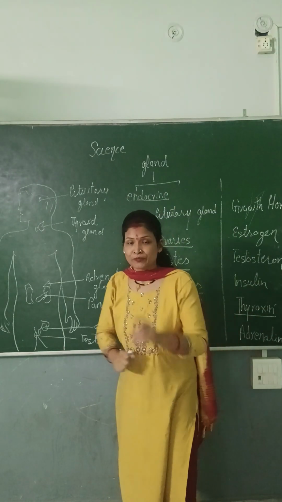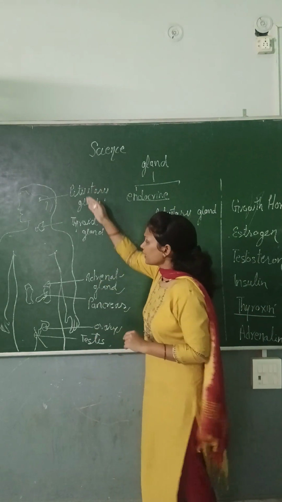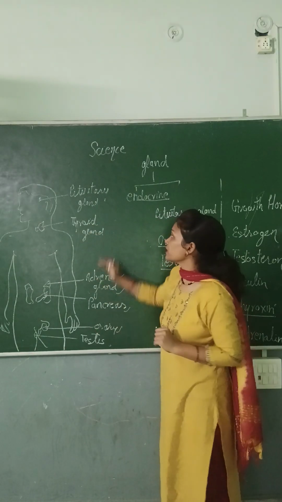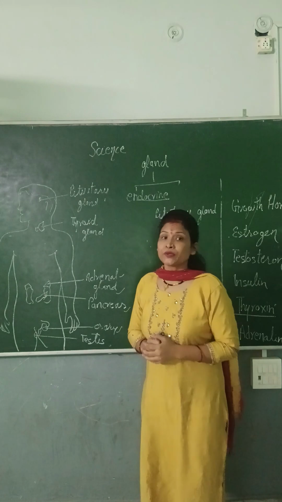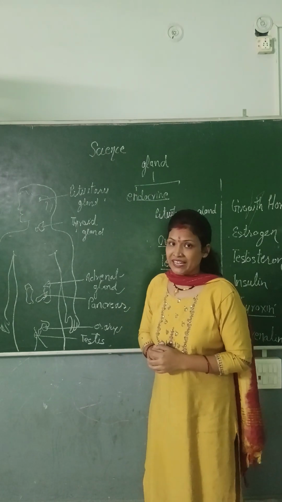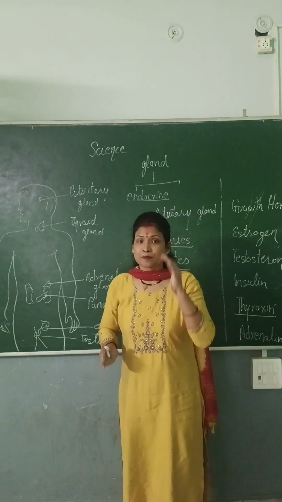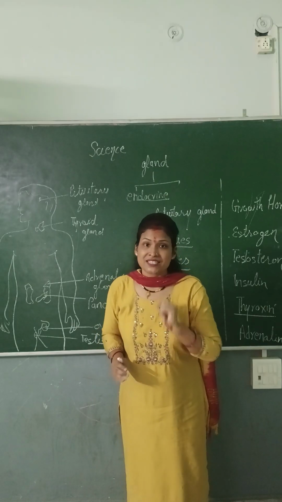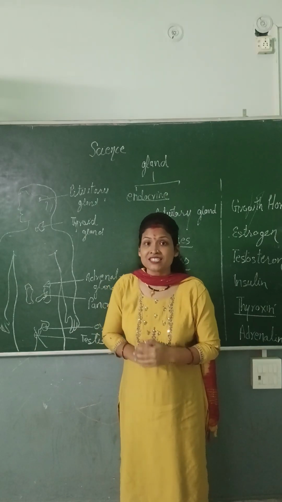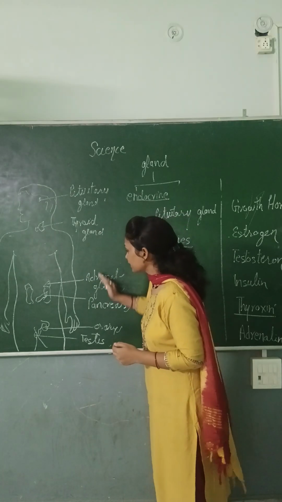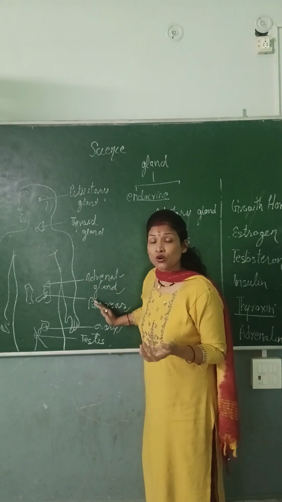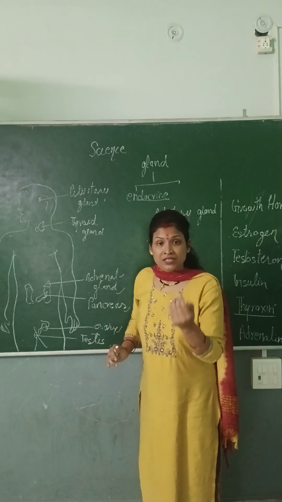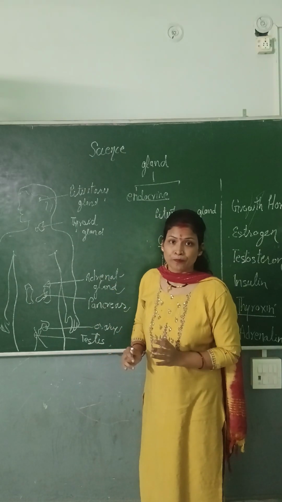Is that clear? Now, here I have drawn some endocrine glands. The first one is the pituitary gland. The pituitary gland is also known as the master gland. Dear students, this is present in our brain. Why is it the master gland? Because it regulates the secretion of other hormones also. And the pituitary also secretes the growth hormone.